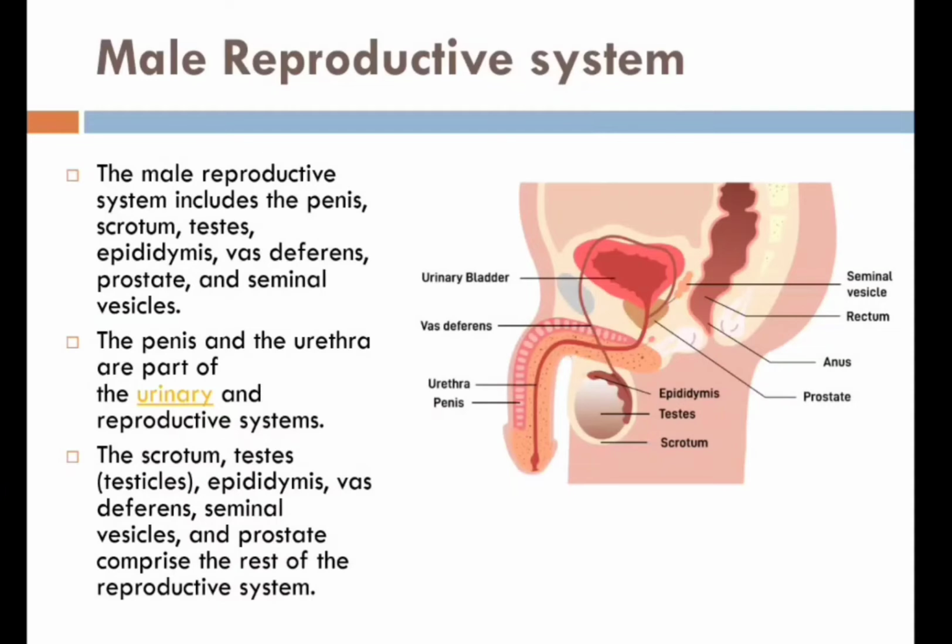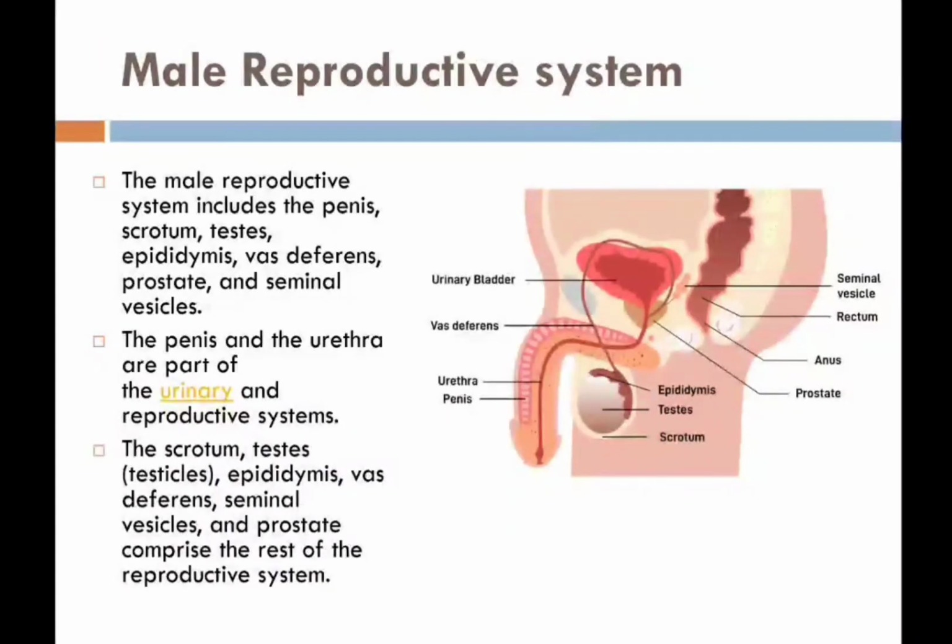Semen is the protective fluid around the sperm cells, and these organs discharge the sperm into the female reproductive tract. This male reproductive system also produces and secretes the male sex hormones.